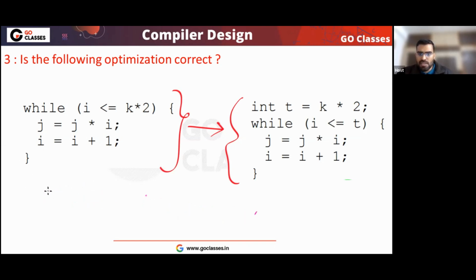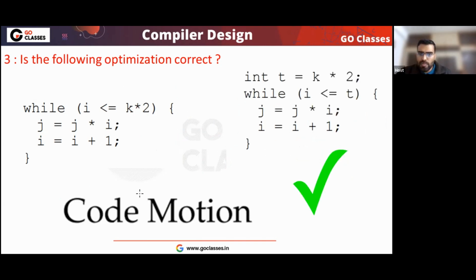So what can you do? Very simple. Compute it once. Just take it out, put it outside, and store this in t. Now this t you can use here. So this optimization is correct. And what is the name of the optimization?